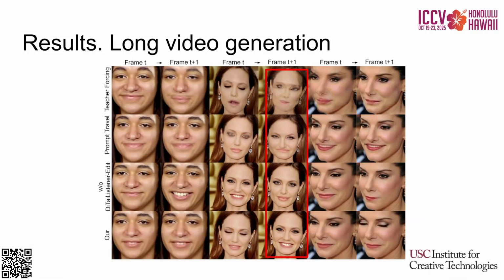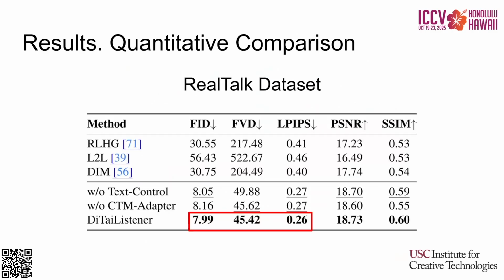Let's pause and see several consecutive frames generated by our method and prior methods. We may notice that the teacher forcing method accumulates errors, while prompt travel creates blurry images at the transitions, while our method creates sharp and consistent videos. Our model achieves state-of-the-art photorealism on the RealTalk dataset, proved by marginal improvement in Fréchet image distance, Fréchet video distance, and LPIPS image quality metric.